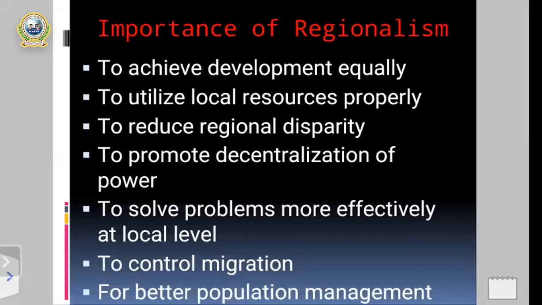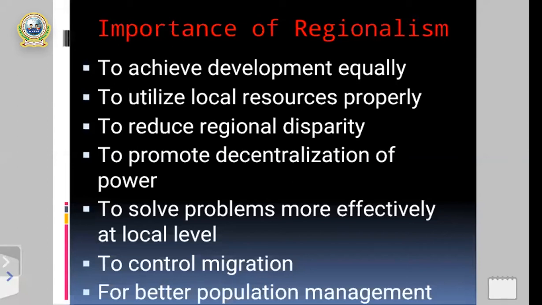So controlling migration helps make better population management in a certain area. That means making equal development in the different developing regions, and in case of equal development, there is a low chance of population growth rate. That means better population management. All right, so these are some importance of regionalism in the context of Nepal.